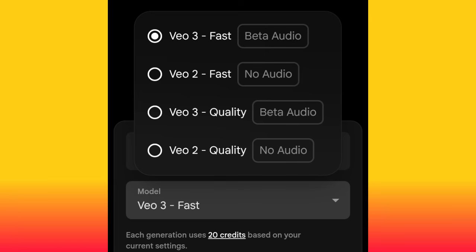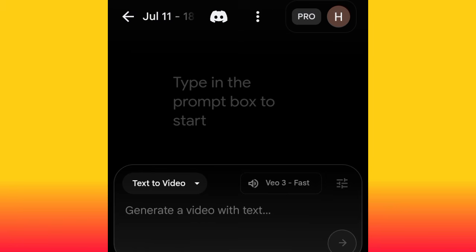Yes, your character will not talk. The video is not going to come with audio. But if you use Veo 3 fast, your character is going to talk. That is just the difference between the two. So always use Veo 3 fast, because if you use Veo 2 fast, you have to go ahead and do a voiceover.